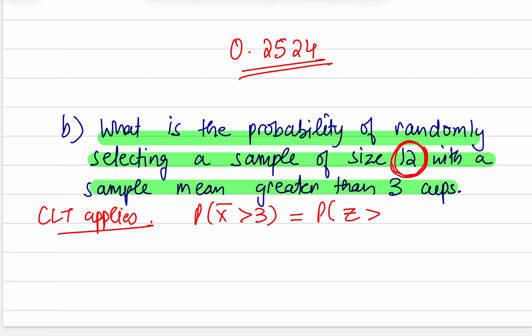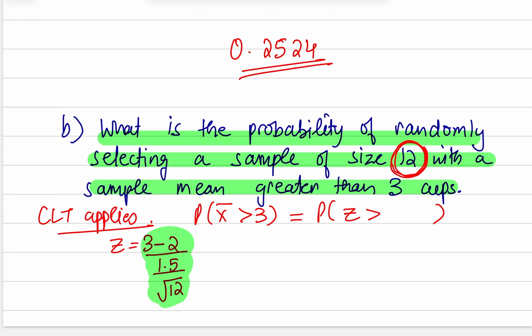Let's go ahead and change this to the z-score problem. The z-score would be the data value minus the population mean, which is 2, divided by the population standard deviation divided by the square root of 12. When you're entering it in the calculator, be very, very cautious. Start with a fraction, then go to the denominator and enter another fraction, and in that fraction's denominator, you want to enter a square root. It should look exactly how it looks over here.